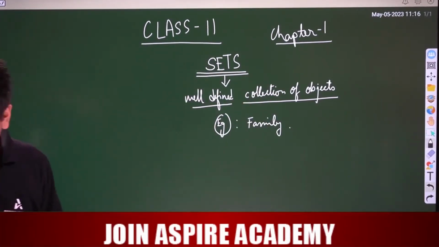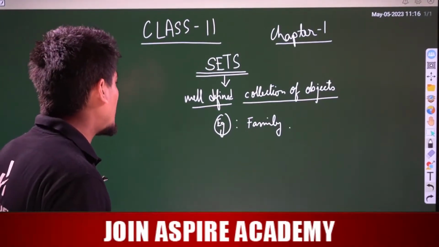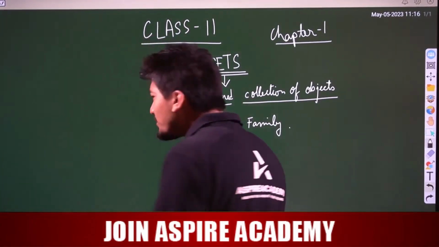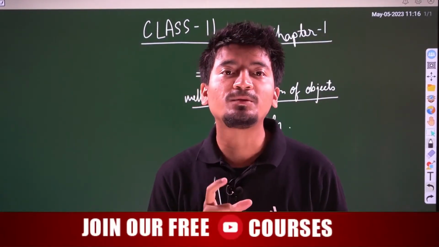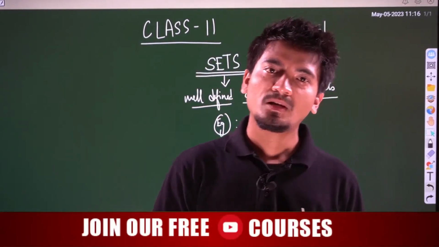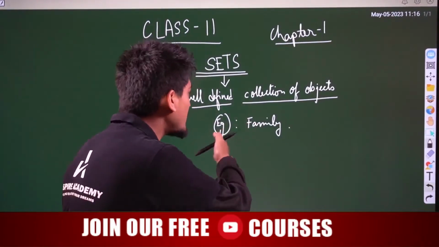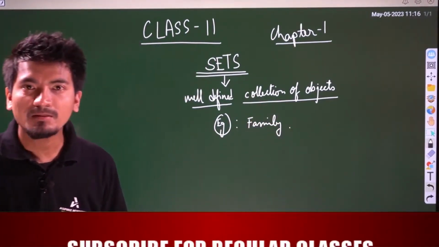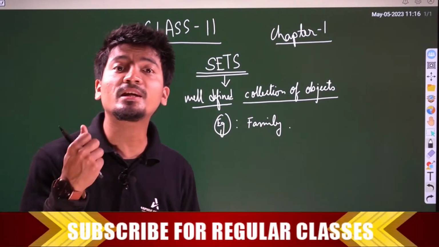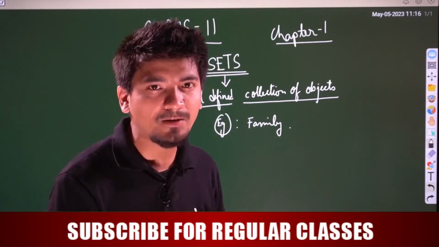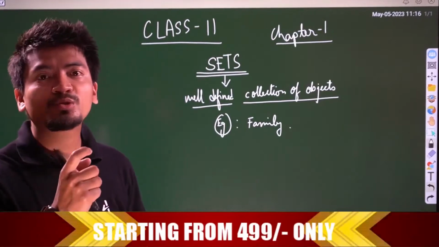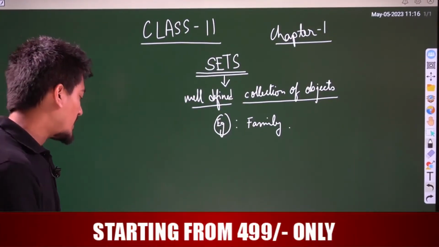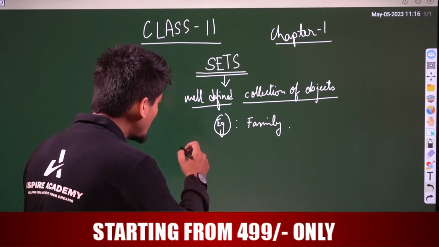Now see here, in mathematics, how do we define a set? We define a set as a well-defined collection of objects, but there must be certain numbers, symbols, something must be there, right? So what should be there to define a set?